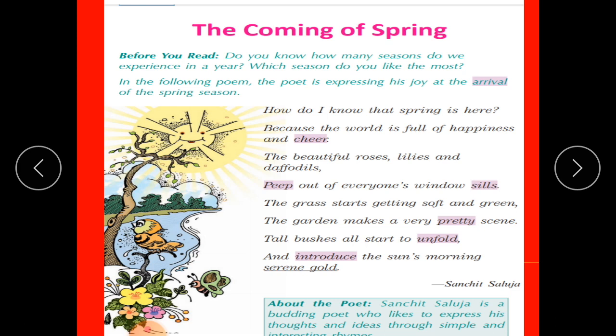How do I know that spring is here? Because the world is full of happiness and cheer. The beautiful roses, lilies, and daffodils peep out of everyone's window sills.